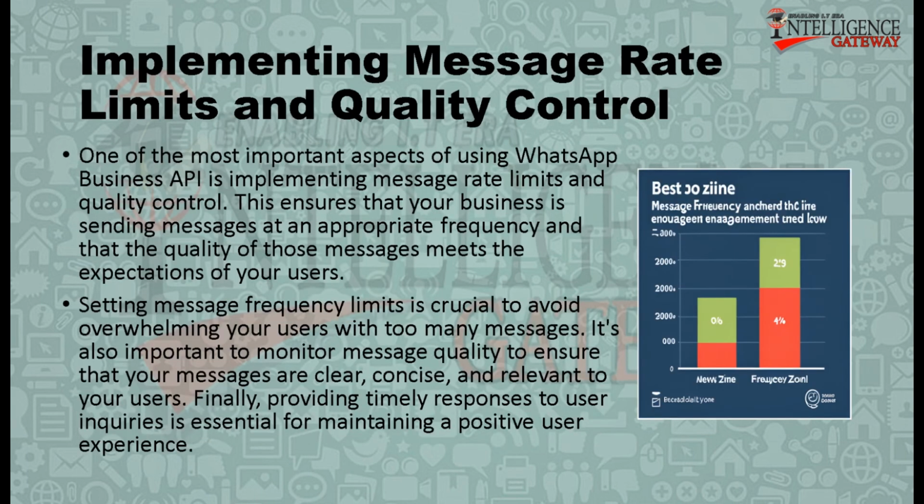Implementing message rate limits and quality control. One of the most important aspects of using WhatsApp Business API is implementing message rate limits and quality control. This ensures that your business is sending messages at an appropriate frequency and that the quality of those messages meets expectations of your users. Setting message frequency limits is crucial to avoid overwhelming your users with too many messages. It's also important to monitor message quality to ensure that your messages are clear, concise, and relevant to your users. Finally, providing timely responses to user inquiries is essential for maintaining a positive user experience.